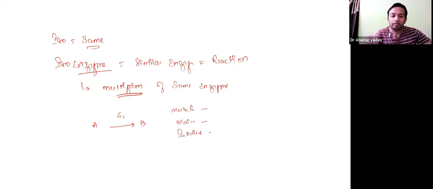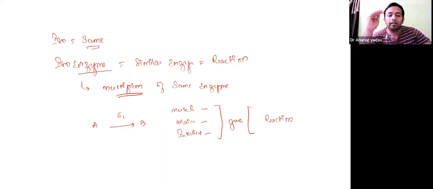They all are different enzymes synthesized from different cells by a different genome system or gene. But what is common in them is the type of reaction they are taking part in. They are different enzymes, but taking part in a single type of reaction, that is conversion of A to B.